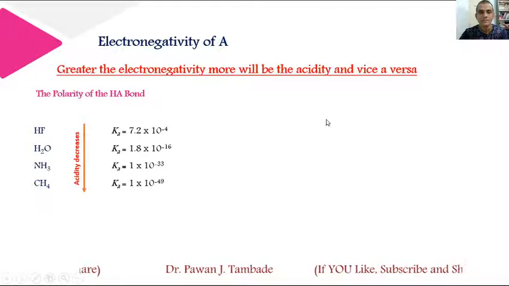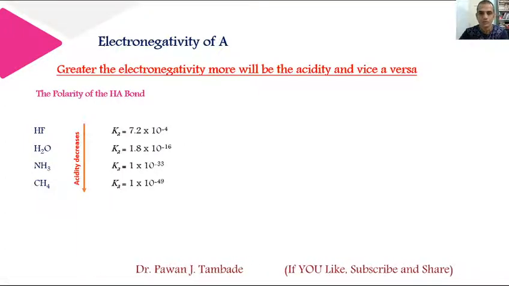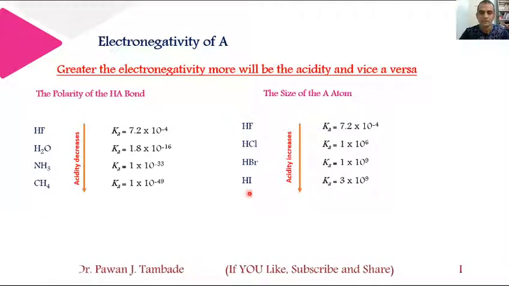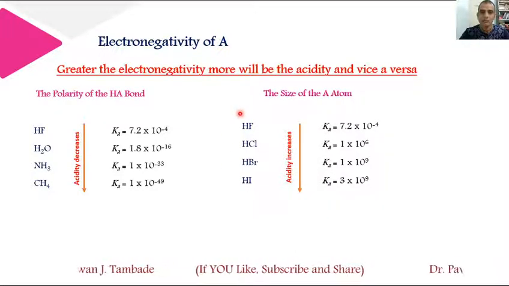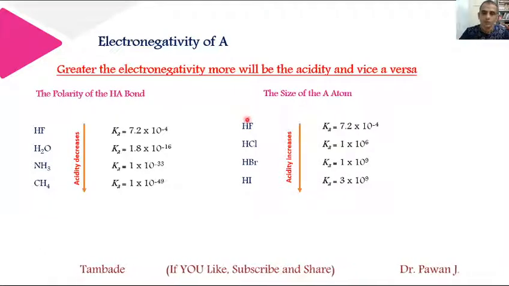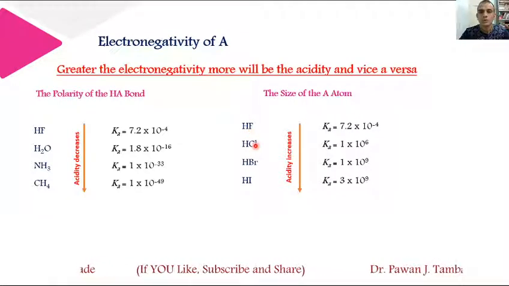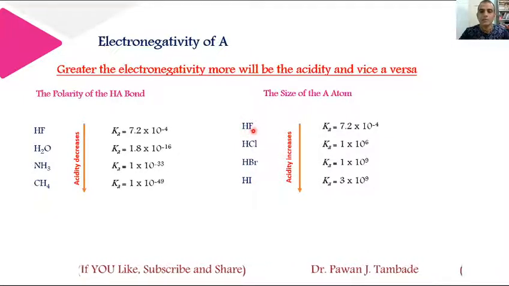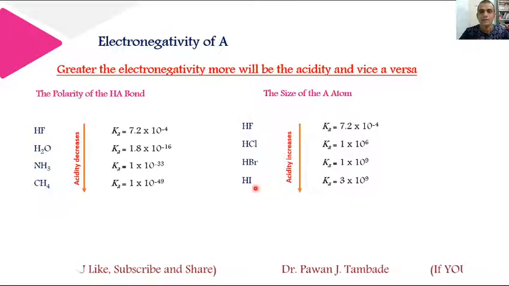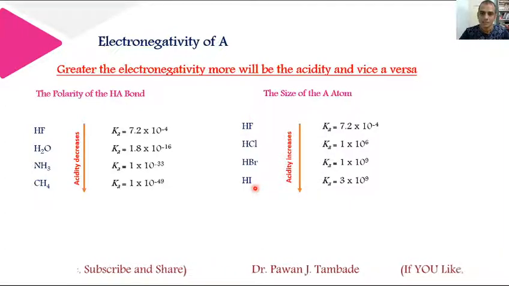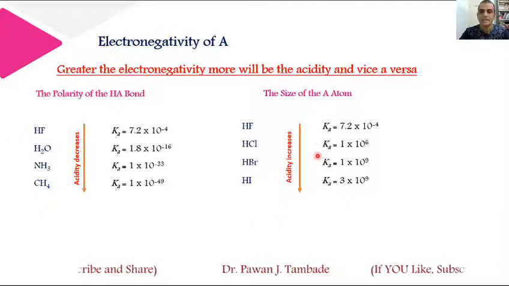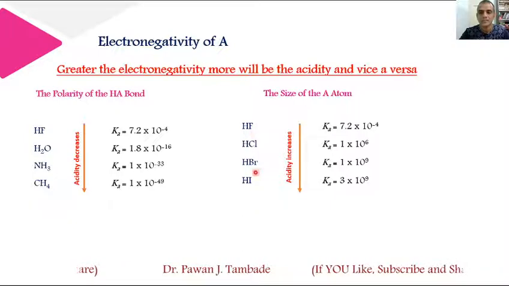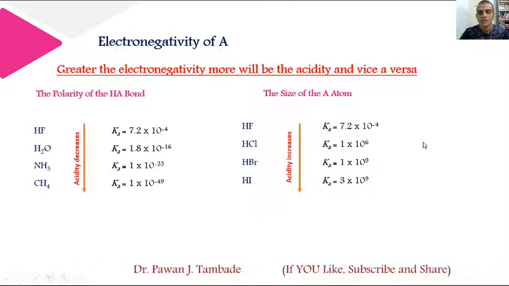Now let's have some exceptions to this rule. Now if you look at these molecules HF, HCl, HBr and HI, and if you think from electronegativity point of view, then fluorine is more electronegative as compared to chlorine, bromine or iodine. So it is expected that HF must be more acidic in nature and HI must be least acidic in nature. But if you look at the trend of acidity, then HI is more acidic and HF is least acidic in these molecules. Now why does this happen?